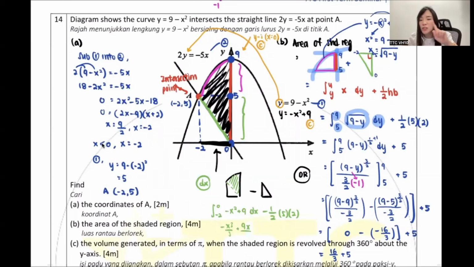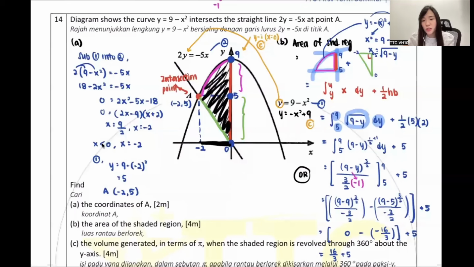Yeah, Nicholas, supposedly on the left side it should be a negative, but I think this question has some problem. That's why the answer comes out without a negative. Just checking, when we use 1 over 2 times base times height, we should never sub negative 2? Yes, Ziling, because base times height is talking about height. Height is always positive. Base is always positive. So why would we sub negative? Make sense or not? That's why you should sub the positive answer out. Okay? So guys, let's move on.